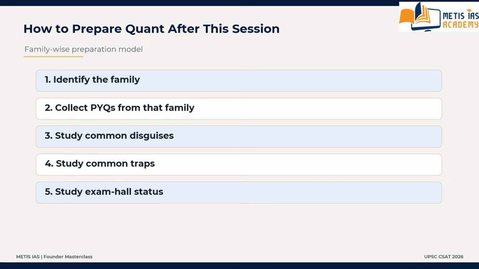Your job is to know what is safe now, what is solvable later, and what is not worth emotional investment now. This is decision architecture. This is what you have to understand and improve in the exam hall.